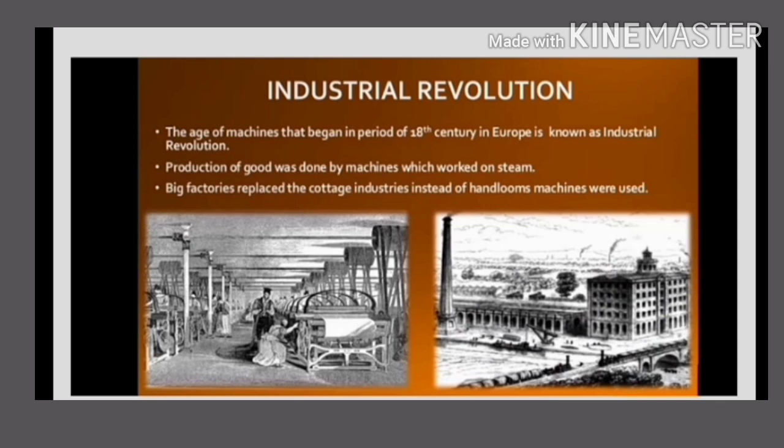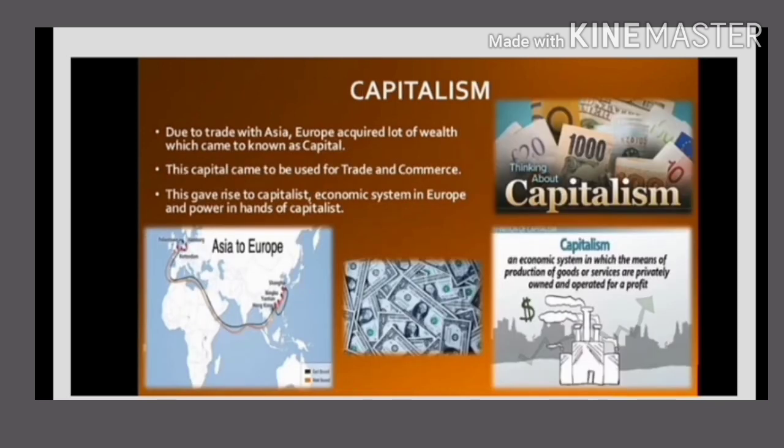Next point, rise of capitalism. Capitalism means an economic and political system in which a country's trade and industry are controlled by private owners.